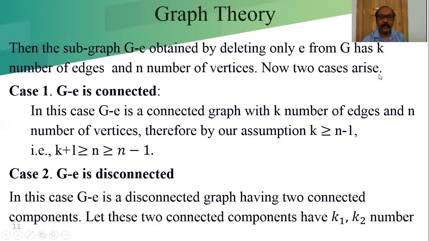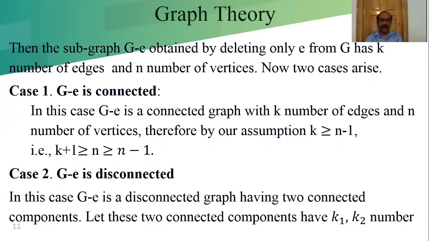Now two cases arise. After removing the edge E, G minus E may be a connected graph, or it may be a disconnected graph.